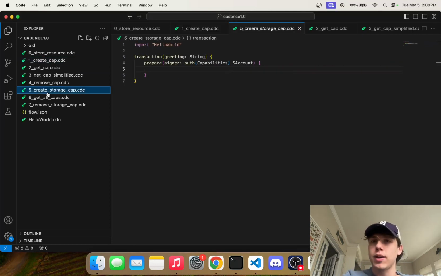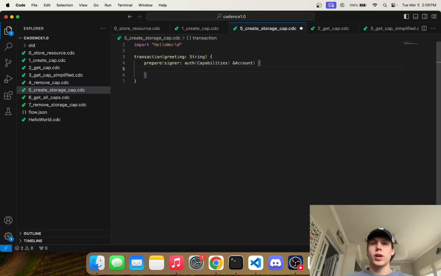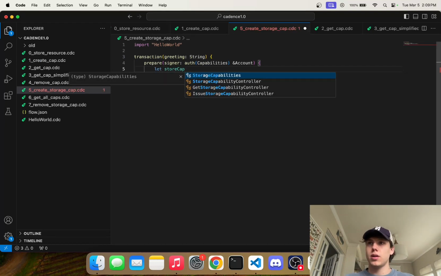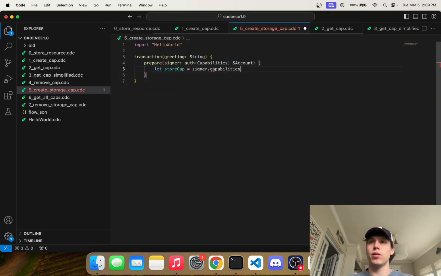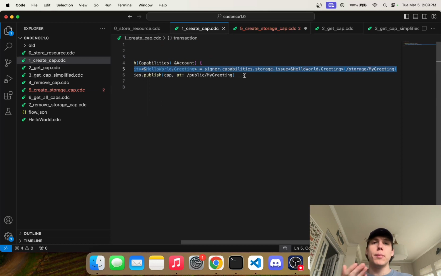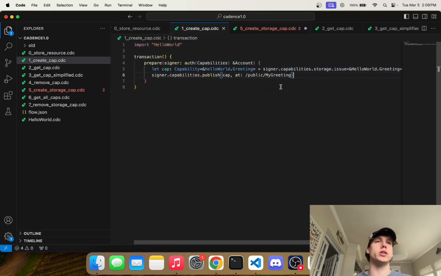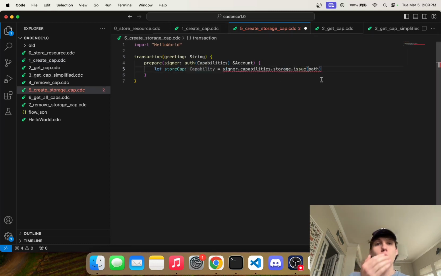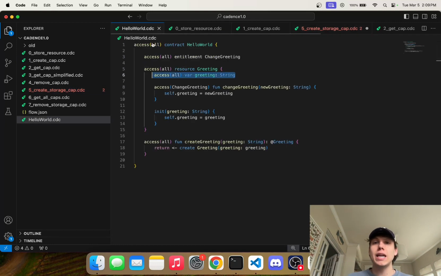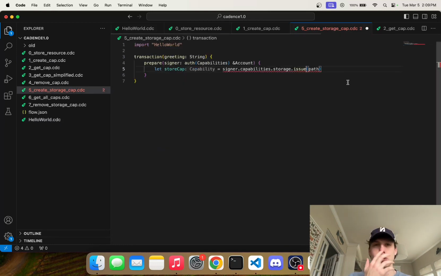So let's actually go back here to this one and let's try that out. So, okay, we write let storage cap equals signer.capabilities.storage.issue. And again, we've done this before in this transaction, but this time we know that we're not going to publish it to a public path, right? We're not going to take the capability and put it into a public path. We're actually just going to keep it to ourselves and maybe give it to certain people that we want to access or be able to change our greeting, right? So only certain people should be able to do that.